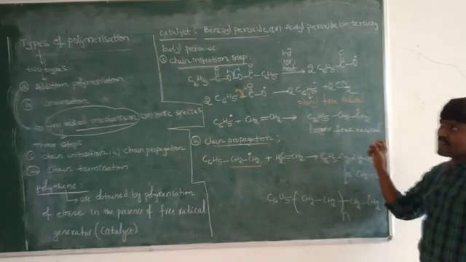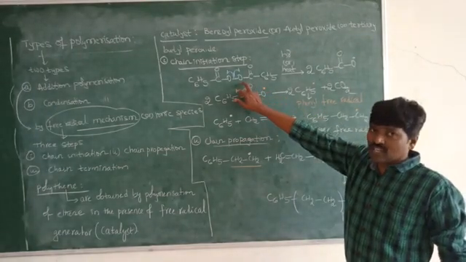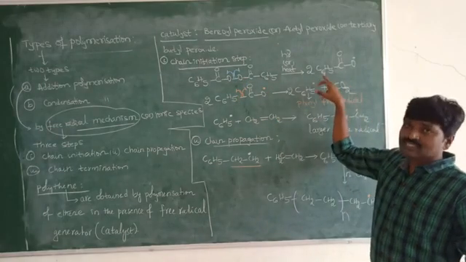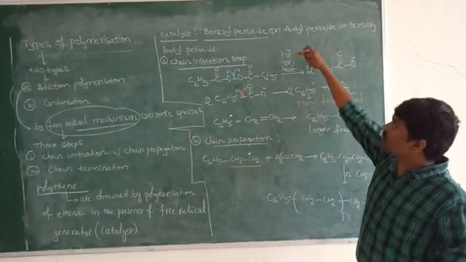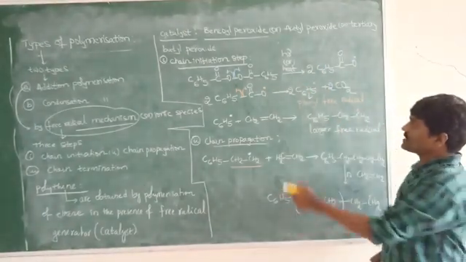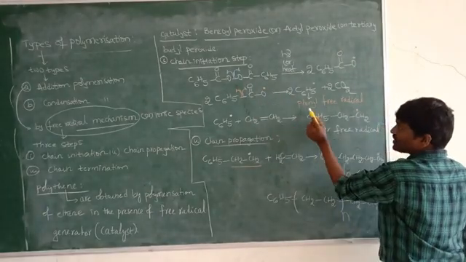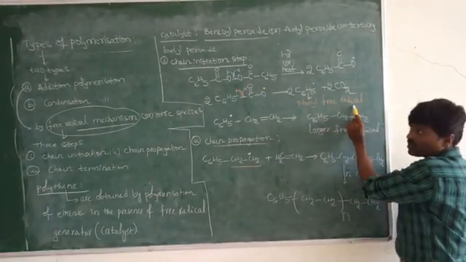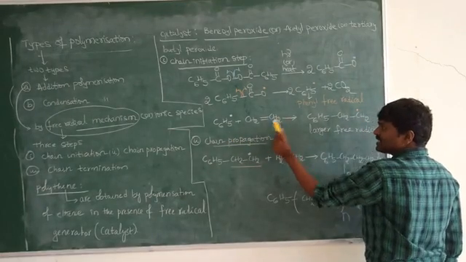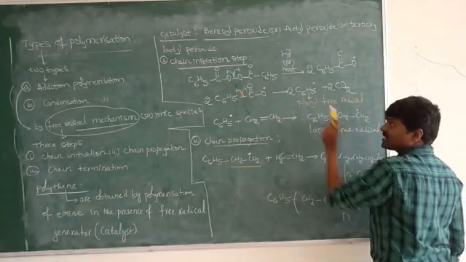In the chain initiation step we observe the formation of larger free radicals. The catalyst we have taken generates free radicals, with the reaction carried out in the presence of sunlight or heat. In the second step, the formed free radical loses CO2 and phenyl free radicals are formed. The phenyl free radical reacts with ethene and larger free radicals are formed. This is the chain initiation step.